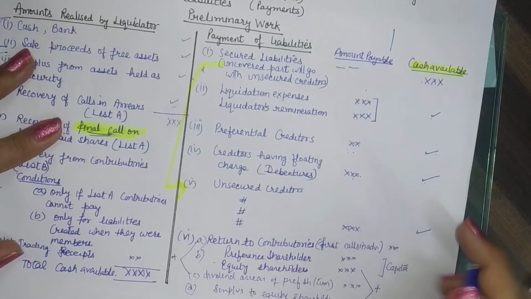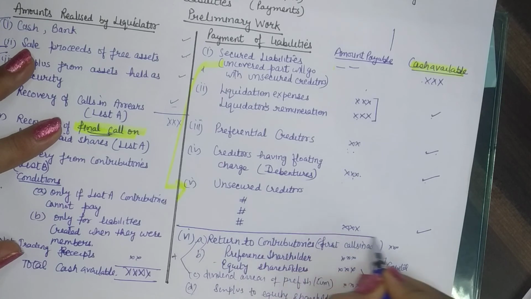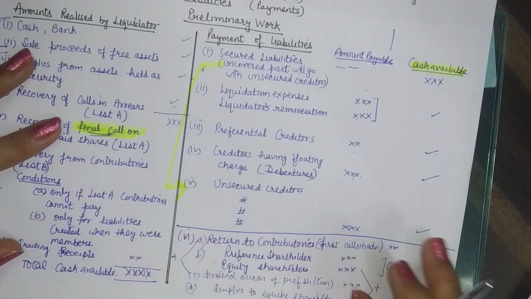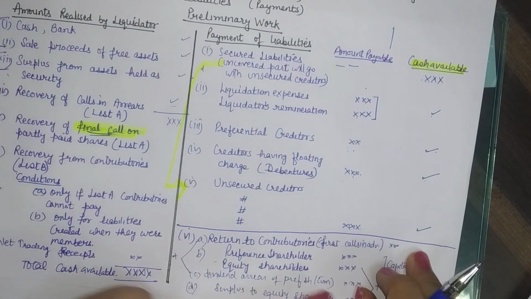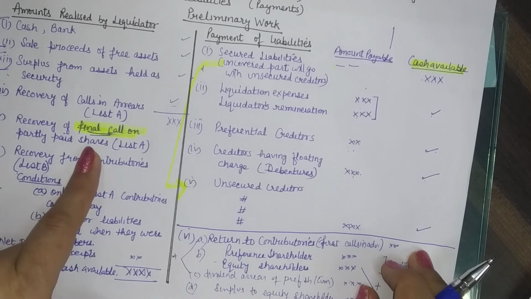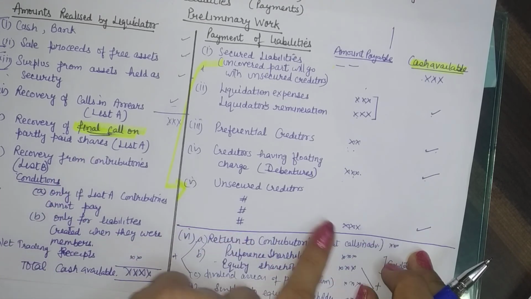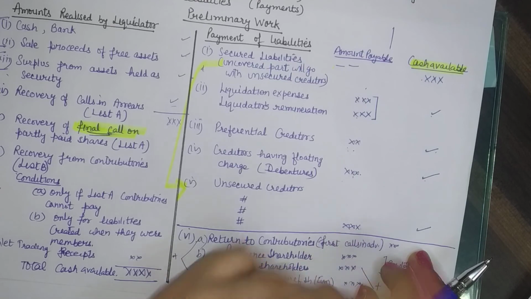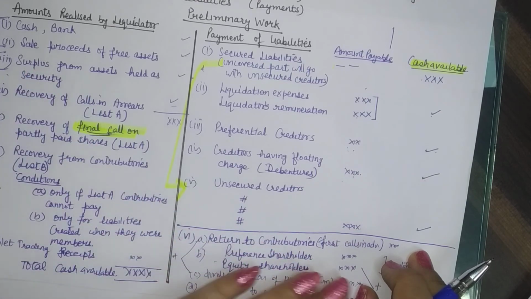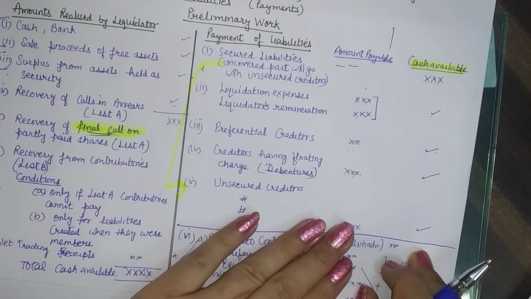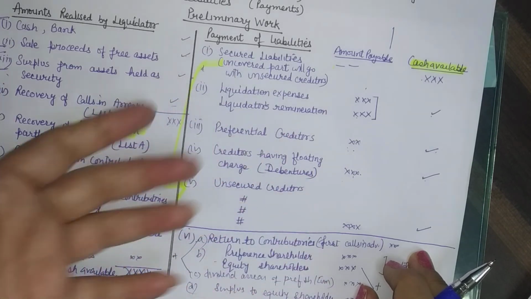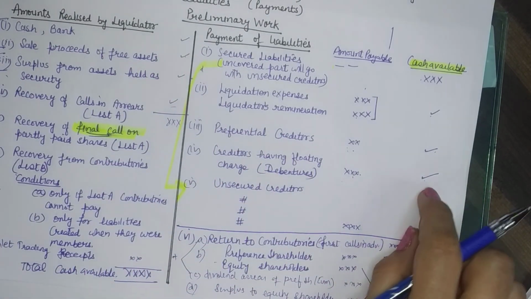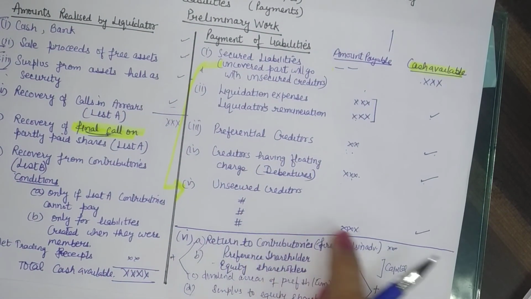Now if at any point you find that up to this level, if we are not able to pay the liabilities, then you are to decide about the final call. So herein, if you think that the amount is paid in full, then final call won't be made. But if you find that herein you have some deficiency, you do not have cash. Suppose cash available is 1,50,000 here, payment coming here is 2 lakh.